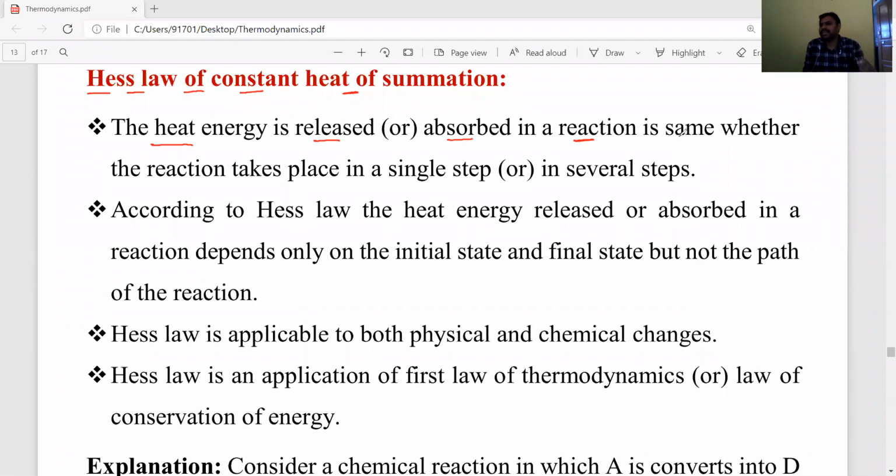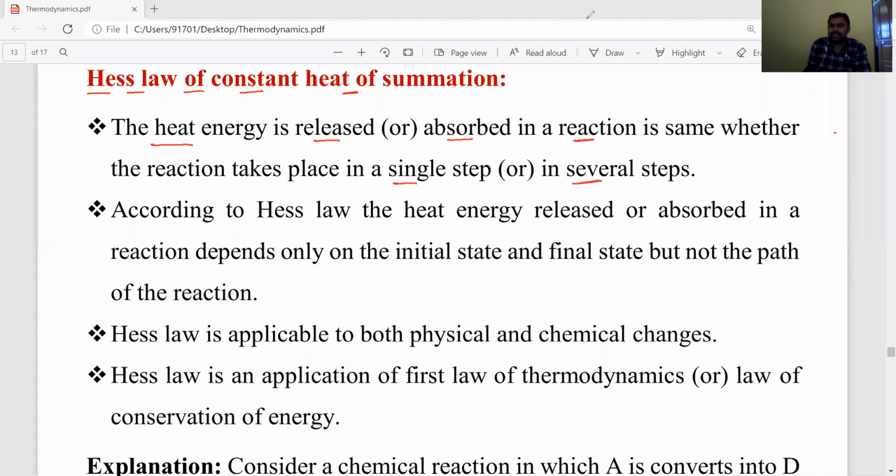Heat energy is released or absorbed in a chemical reaction. The heat released or absorbed is the same whether the reaction takes place in a single step or in multiple steps. Multiple steps means it may be 2 steps, or 3 steps, or 4 steps. The total amount of heat absorbed or released in 4 steps is equal to the total amount of heat absorbed or released in a single step. This is known as Hess law.